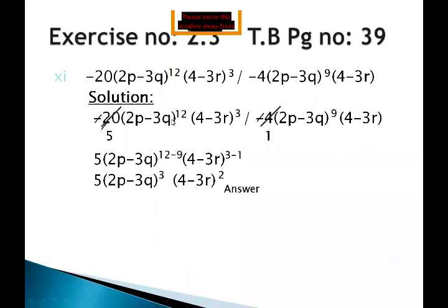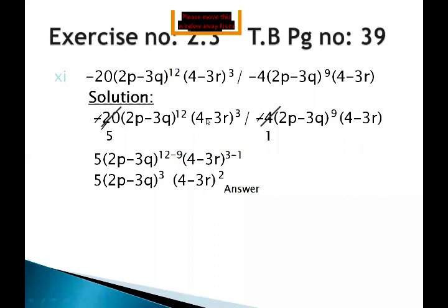The third factor is (4 minus 3r), and it is also in parenthesis. Means in this situation, the binomial expressions 2p minus 3q and 4 minus 3r will work as a single variable. You may consider each as a single variable because these expressions are inside the parenthesis.